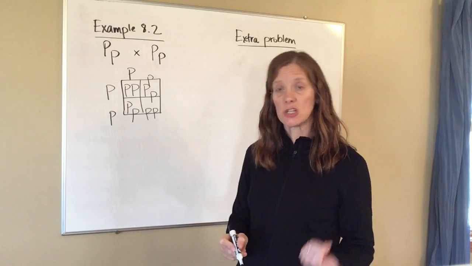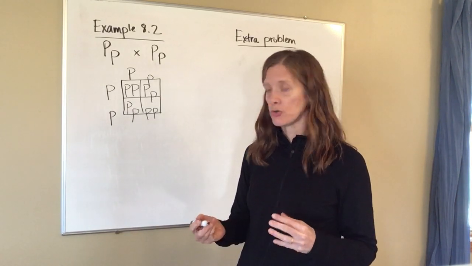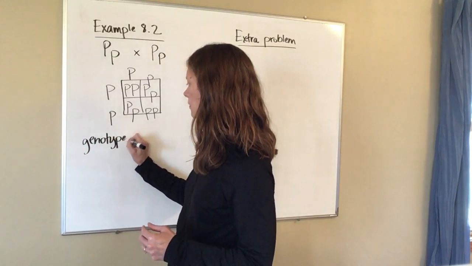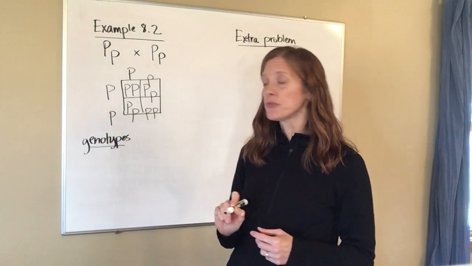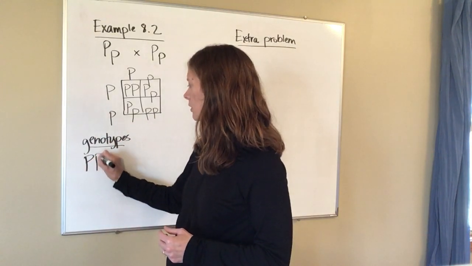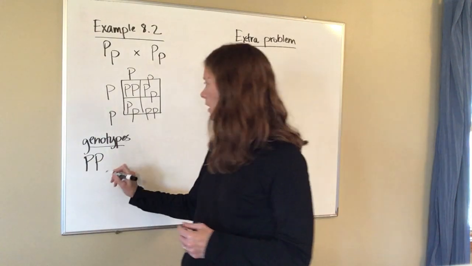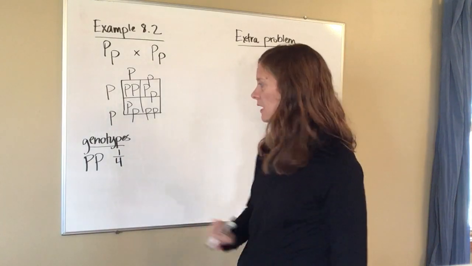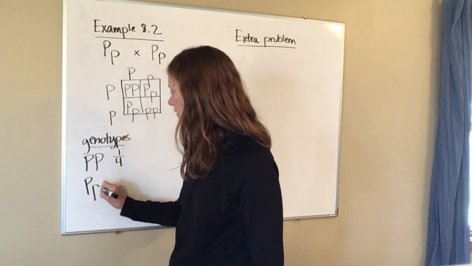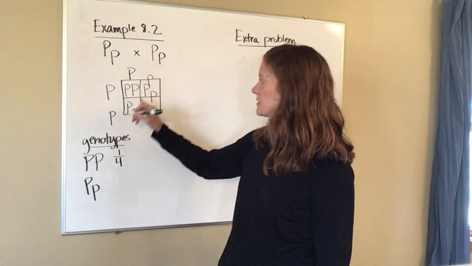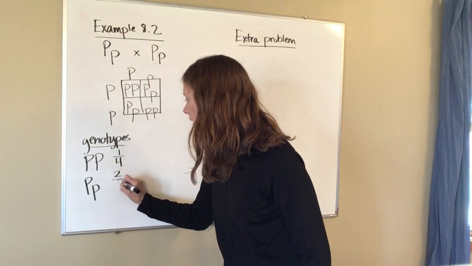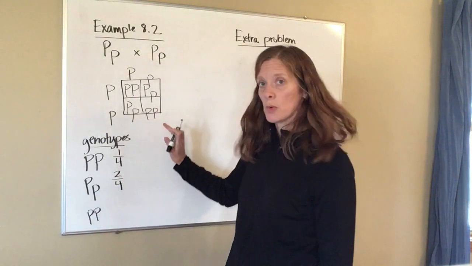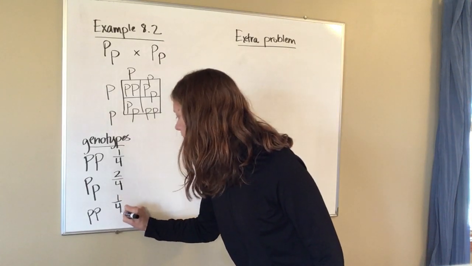So it's asking for genotypes and phenotypes, so we need to make sure that we do both. I'm going to start with genotypes. Okay, so I have three different genotypes. I have capital P's, and there's just one of them in my Punnett square, so that is 1 out of 4. I have capital P, little p, and that's in 2 of my squares, so that's 2 out of 4. And then I have little p's, which is in just 1 of my squares, so that's 1 out of 4.